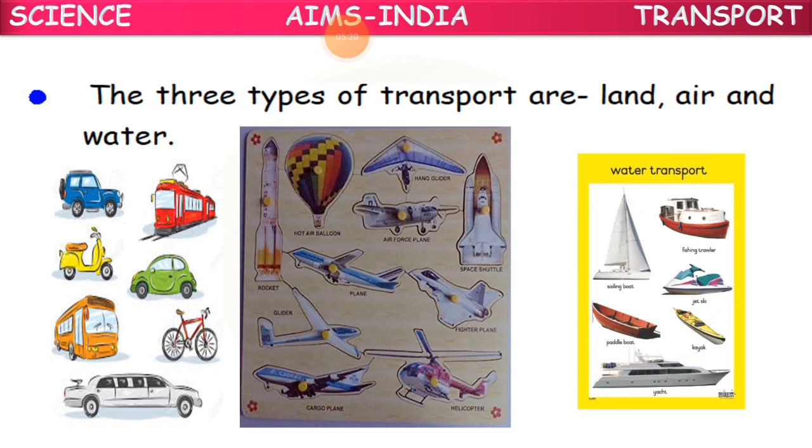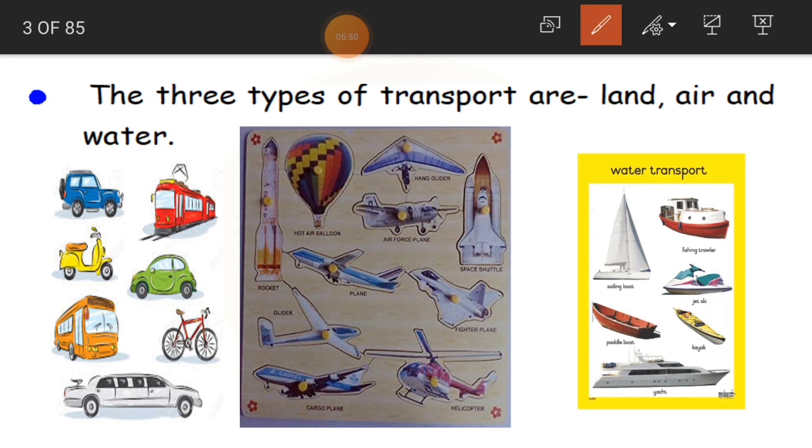And now we are having three types of transports. Again, slowly man invented many kinds of transport facilities. Like what are they? Land, air, and also water. See, three types of transports. What are they? Land, air, and water. And in this picture, all these are what, children? They are land transports which travel on the road.